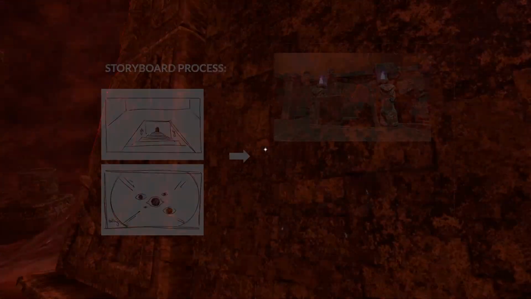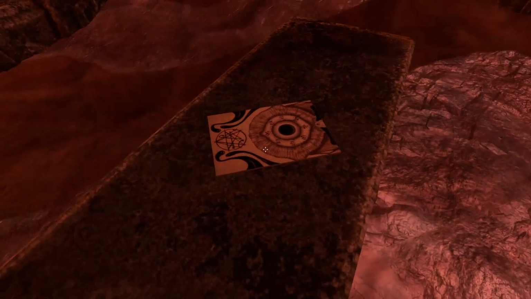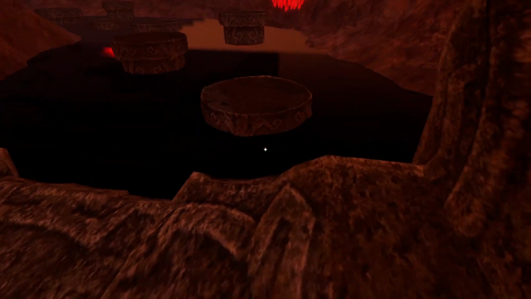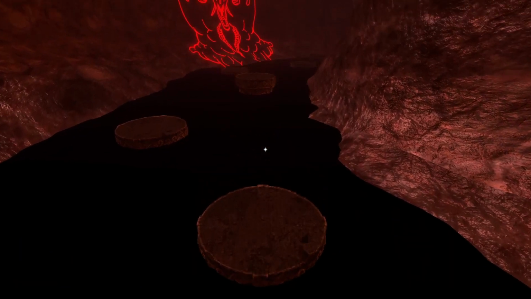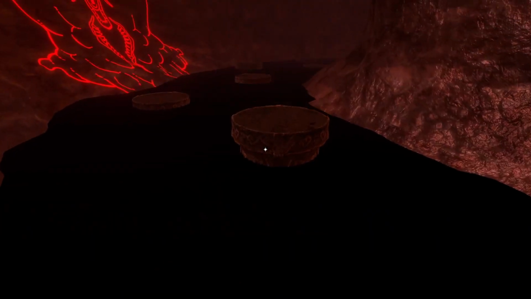Once the player discovers the key and opens the door, they head down a tunnel where they can interact with more wall art and pages that expand the story and mythology, and must use their skills to jump to increasingly spread out platforms so as not to fall into the abyss below, which builds tension for the player.